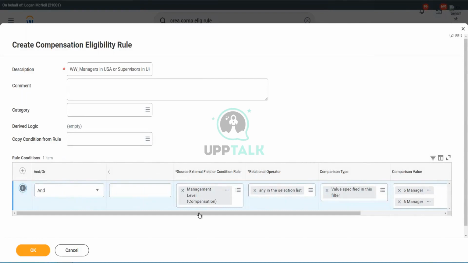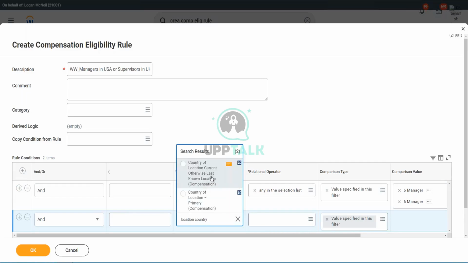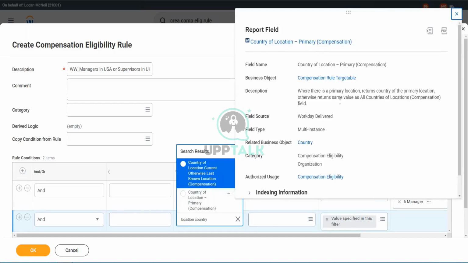And then we have to add one more condition which talks about the location, but it has to be country. So let's see if we have a field called location country. You see, country of location primary. What does this mean? This means where there is a primary location, it returns the country of the primary location.